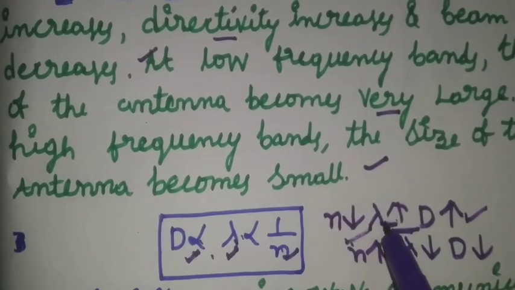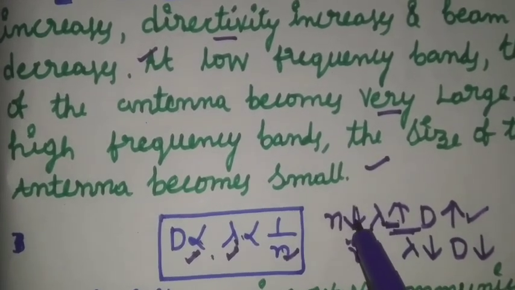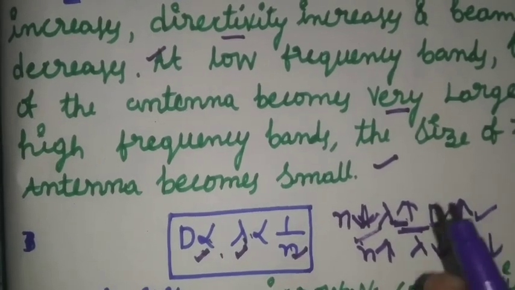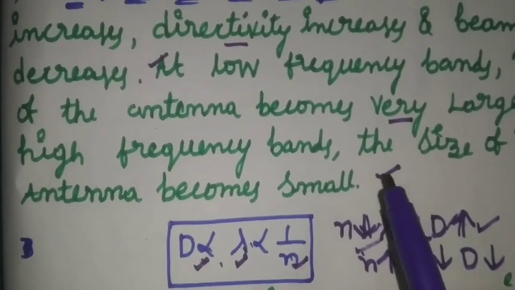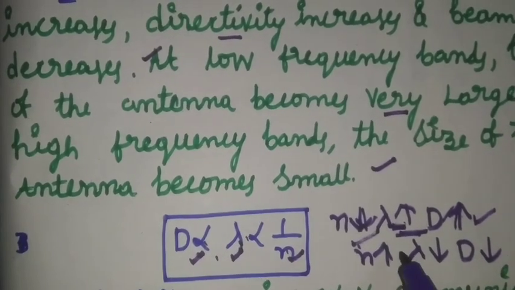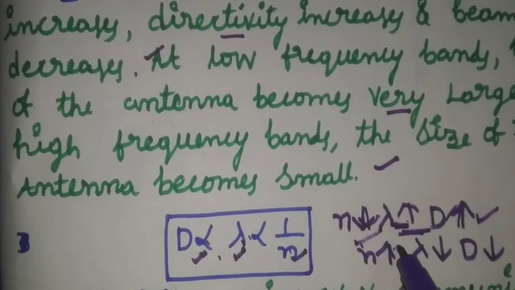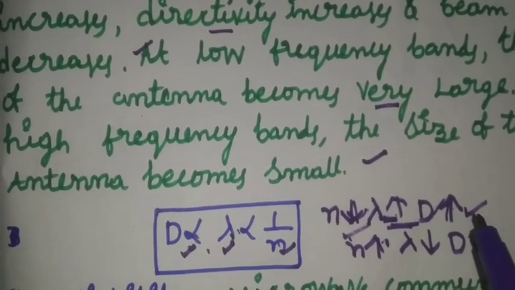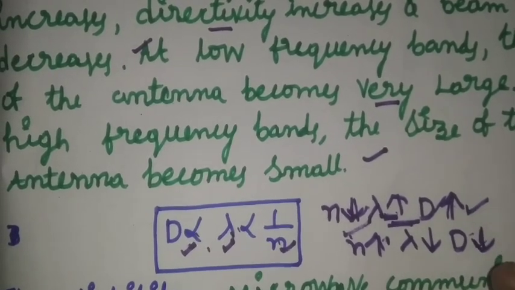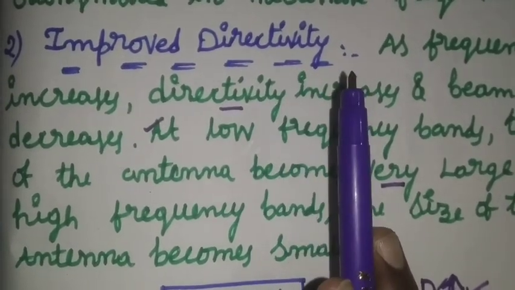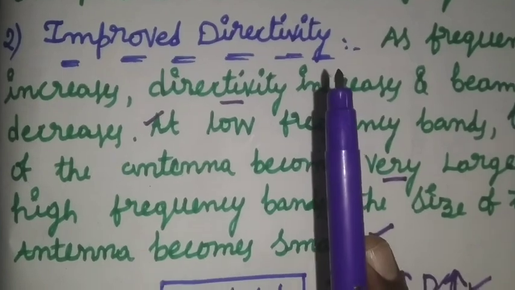Whenever frequency is very low, the diameter of the antenna is very high. And the size of the antenna becomes small at higher frequency bands. That means if frequency is increasing, at higher frequencies the diameter of the antenna is very small. So this is about improved directivity, and it is the second advantage of microwave.